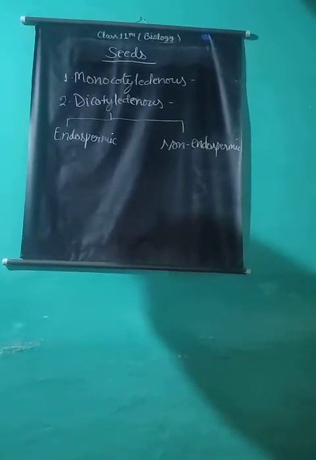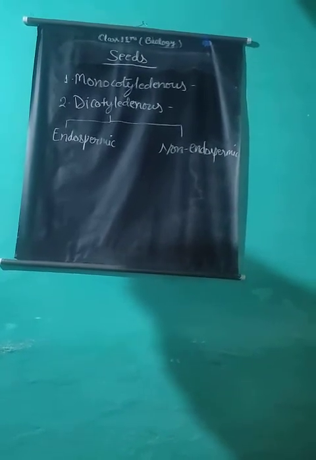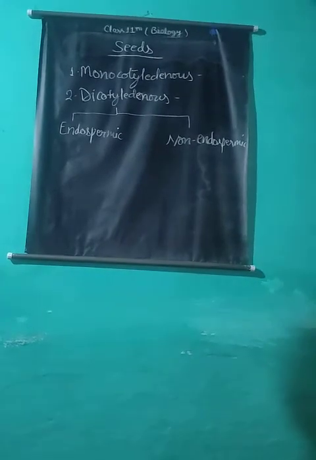So monocotyledonous seeds are found in monocot plants like wheat, paddy, barley. These have only one cotyledon. Dicotyledons are found in dicot plants and are characterized by two cotyledons in the embryo. Dicotyledonous seeds are further classified into two types, endospermic. These seeds have a special type of tissue in which a large amount of food is stored, for example papaya, castor, etc. Non-endospermic seeds are devoid of endosperm. Food material is stored in cotyledons, perisperm, and most of the dicot parts.